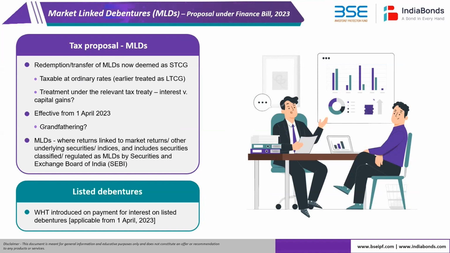When we say grandfathering, we mean that any transactions done prior to the proposal coming into effect are based on the understanding of the old law, because an investor who has invested today has invested on the basis of a particular tax treatment. Initially, the way the tax proposals used to come out, the government used to have these retrospective taxation amendments coming in. But in the last few years, we have seen the government has stopped doing retrospective amendments. All amendments are generally prospective. So to that extent, this amendment is also prospective. It applies only from April 1, 2023.